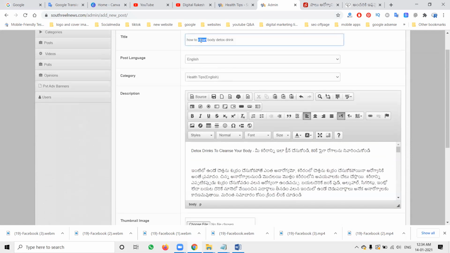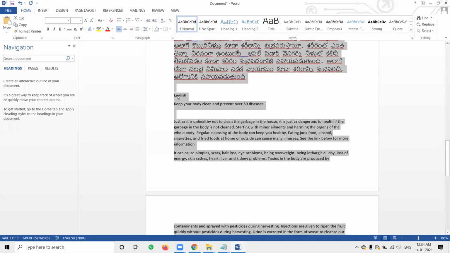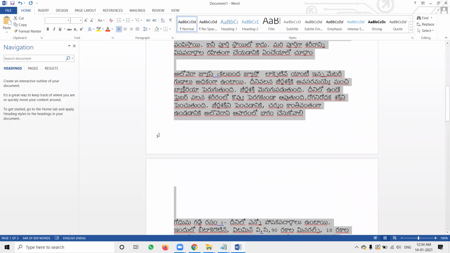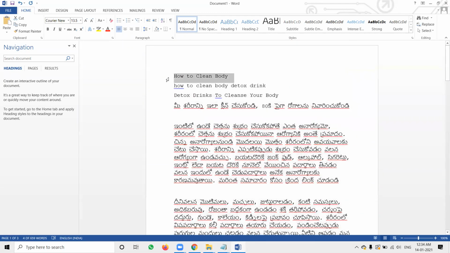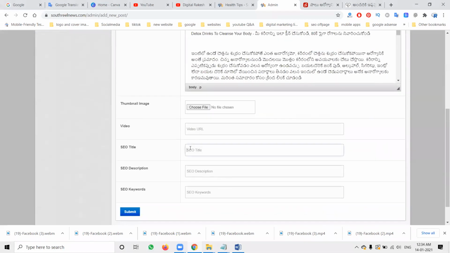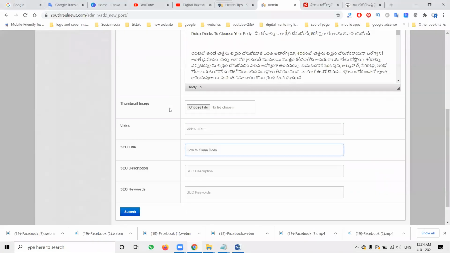After this, I'm writing a small title. Here, a few people asked one question: sir, how can we find these kinds of English questions? First of all, what is the concept you design? That is a major key point. So that is called, here I'm writing, and this many characters are not required in this.